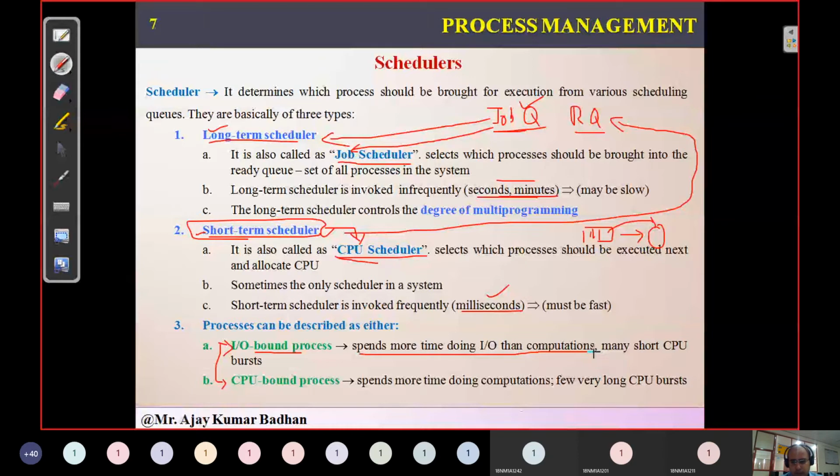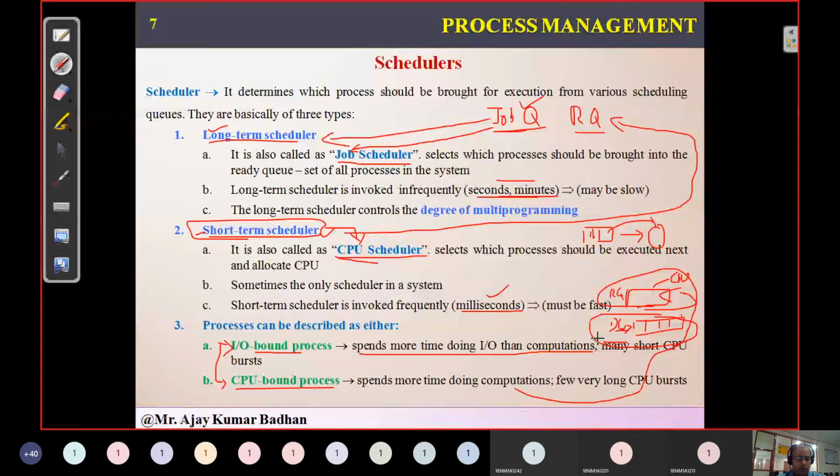So we have the ready queue, and we have the device queue. I/O bound processes will spend most of their time in the device queue, not in the ready queue. The ready queue is associated with the CPU. Whereas a CPU bound process will spend most of its time in the ready queue, but not in the device queue. So remember, the operating system must very carefully select I/O bound processes and CPU bound processes.